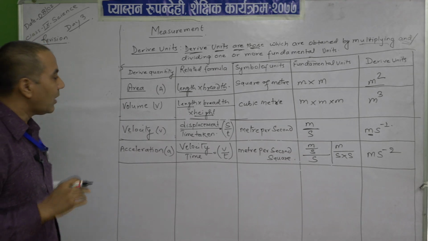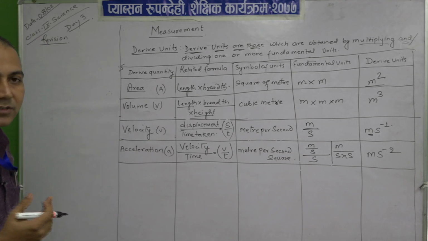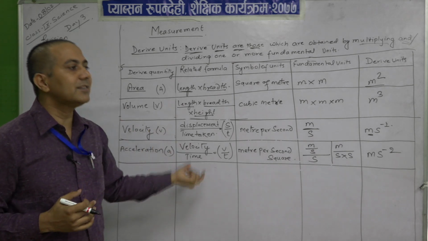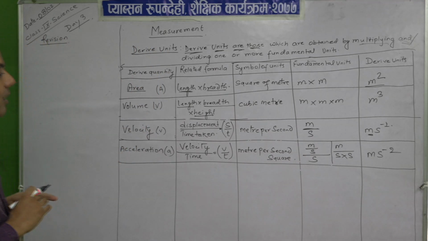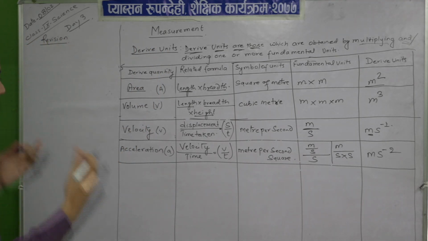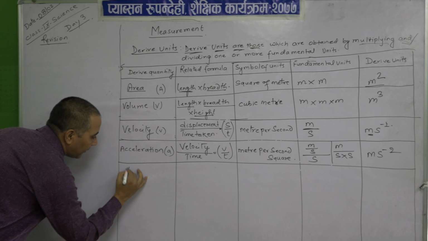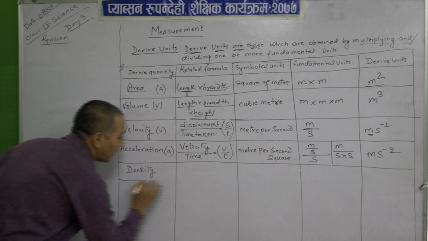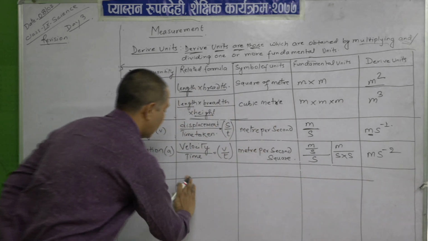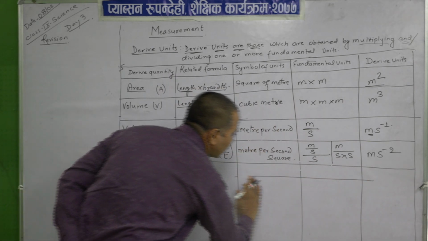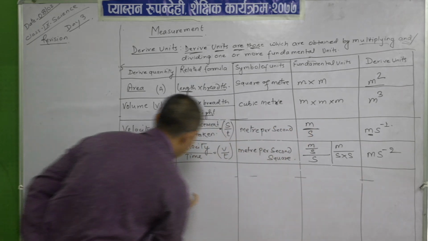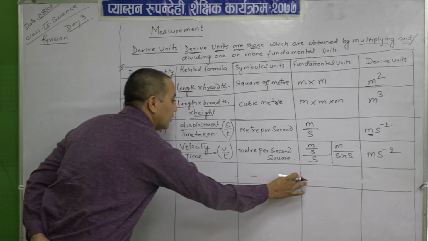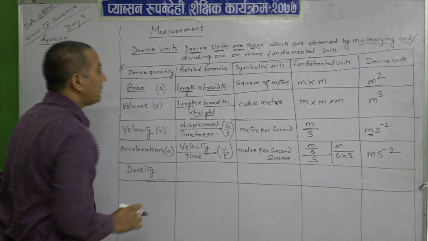Yes, now you have some idea regarding the derived units, how the derived units are formed from the fundamental units. Let us try more. Density. So, what is the formula of density?